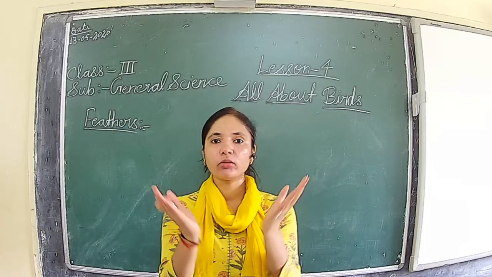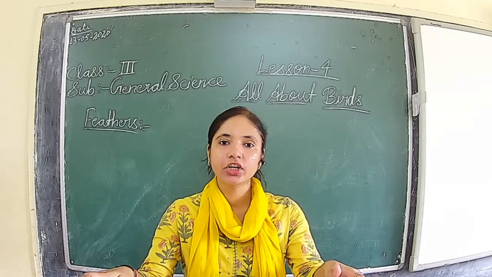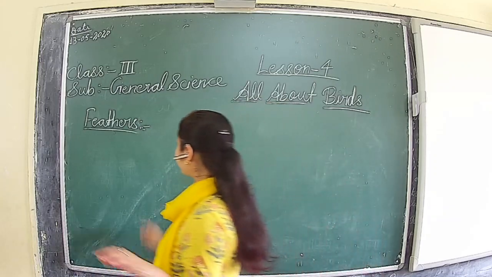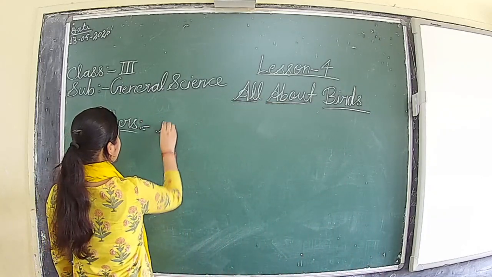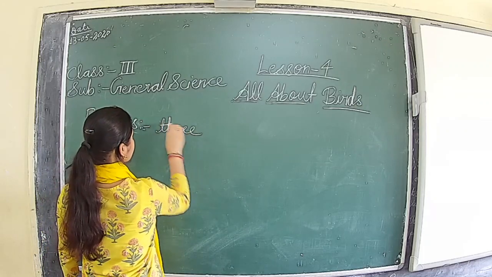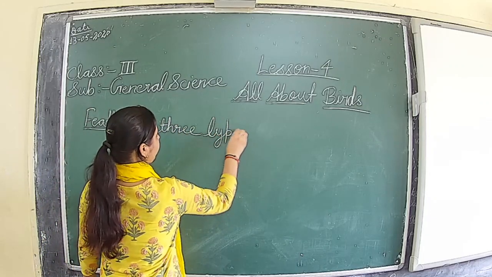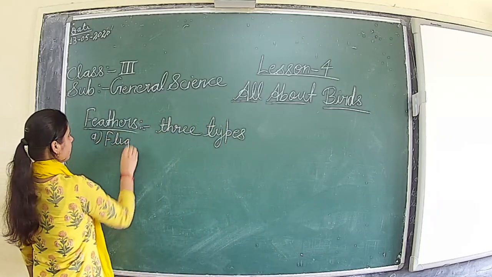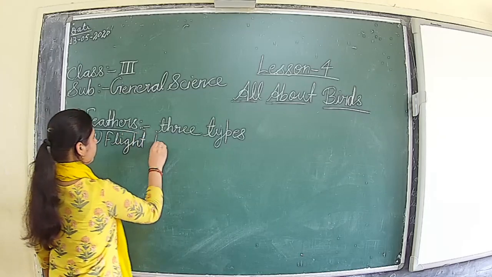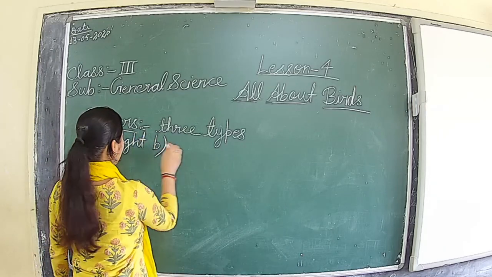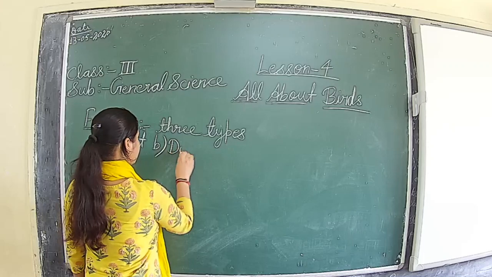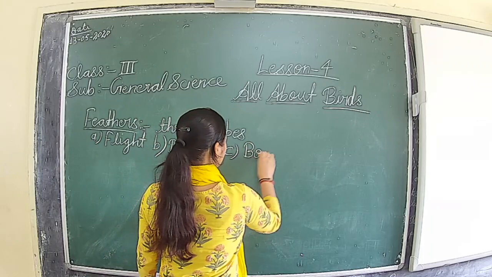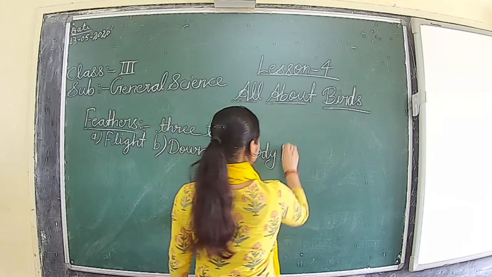So we have seen three types of feathers: first is flight feather, which helps the bird to fly, then down feather, and third is body feather.